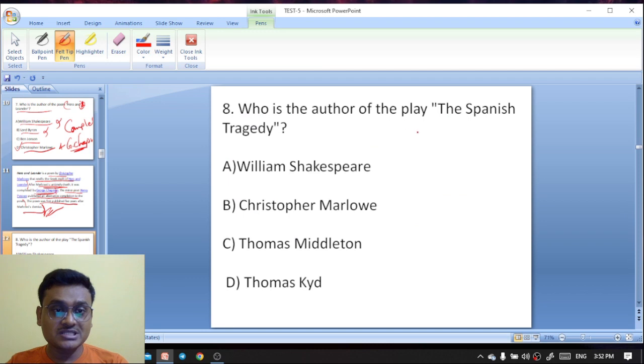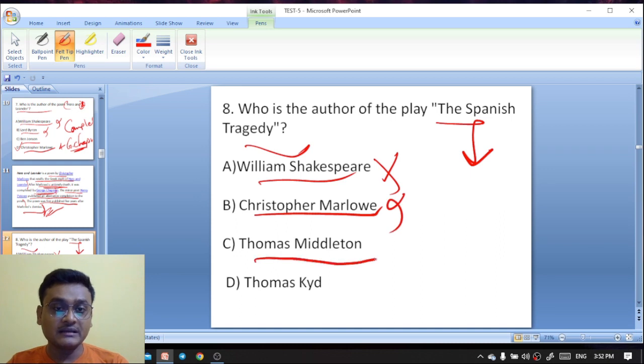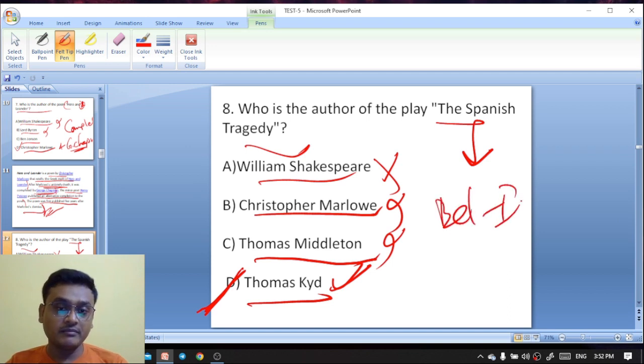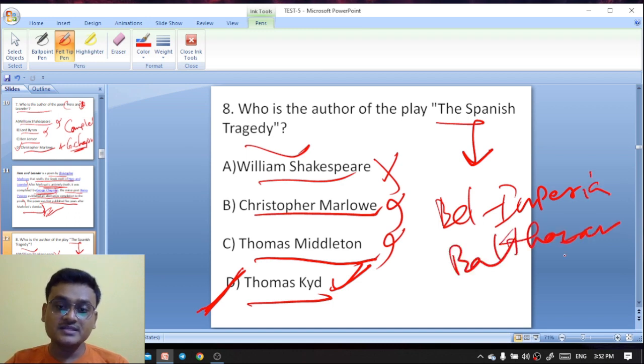Next question. Who is the author of The Spanish Tragedy? William Shakespeare, Christopher Marlowe, Middleton, or Thomas Kyd? Thomas Kyd has written The Spanish Tragedy, where characters like Bel-Imperia and Balthazar appear.